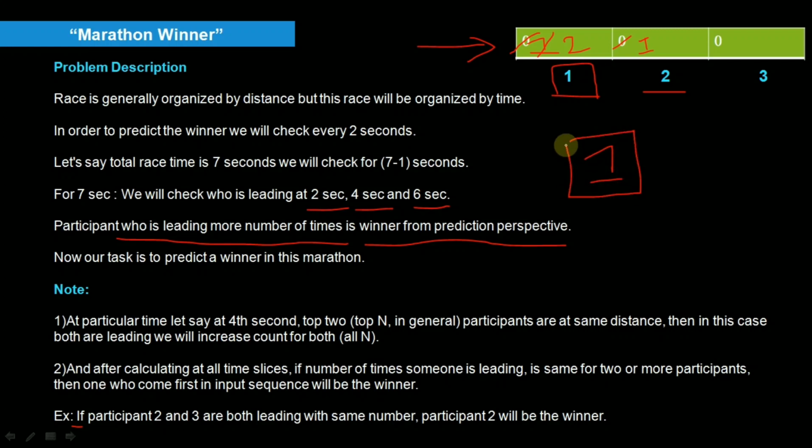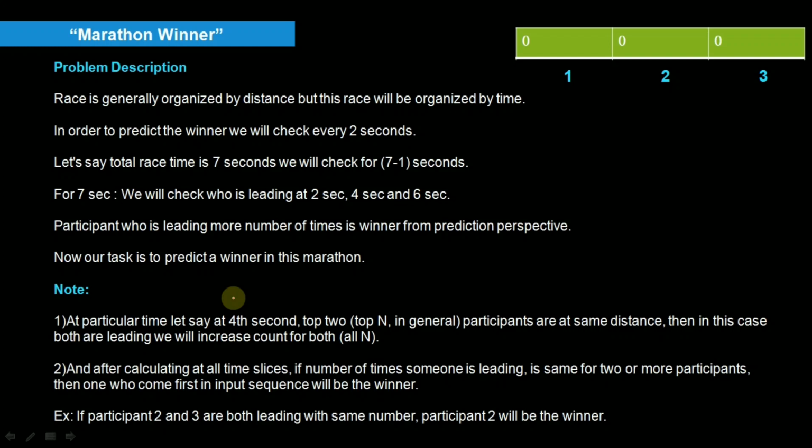I hope you get an idea. I will show you a simple input and output that will make it clearer, so don't worry about that. Let's come to this part. There are two notes given in this question. Let's say at a particular time, say the 4th second, the top two participants are at the same distance. In this case, both are leading, so we will increase the count for both. So suppose at the 4th second the first and second participants are at the same distance. We will increase the count of the first cell and also the count of the second cell. That is what this point is saying.